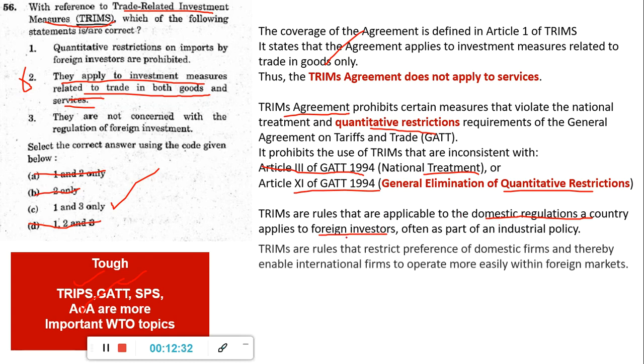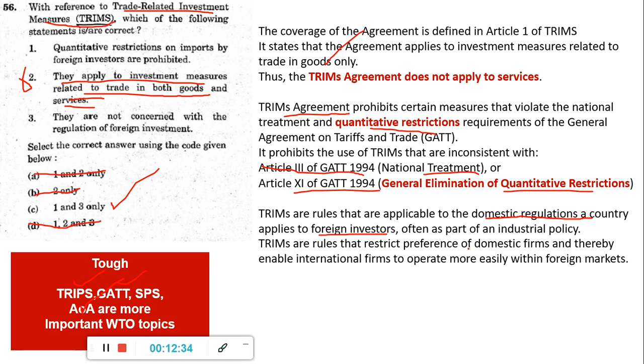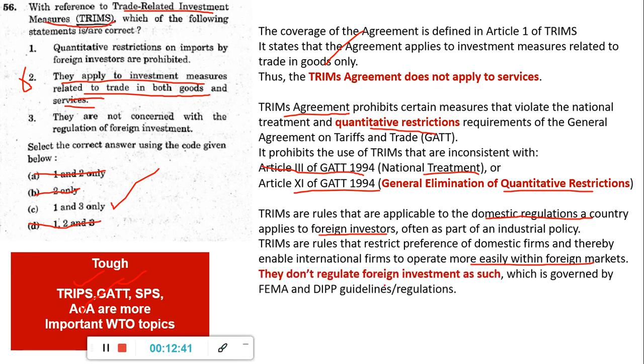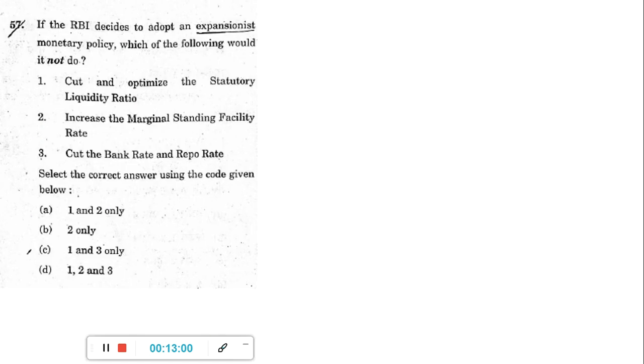TRIMS are rules that restrict preference for domestic firms and thereby enable international firms to operate more easily within a foreign market, but they don't regulate the foreign investment as such, which is governed by FEMA and DIPP guidelines. So for regulating there are other things. It's not TRIMS which has to do that. So that is why 3 and 1 are true statements. Answer is 1 and 3. Whatever is given here, more than this I don't think UPSC will ask. So in the next exam also, just make a note of all these things.